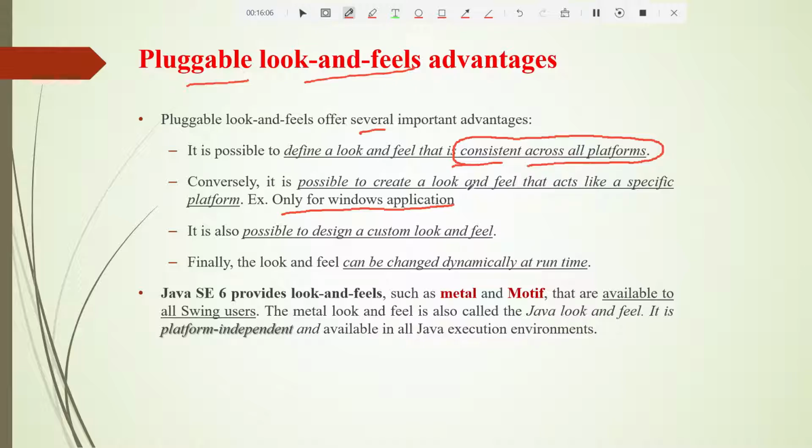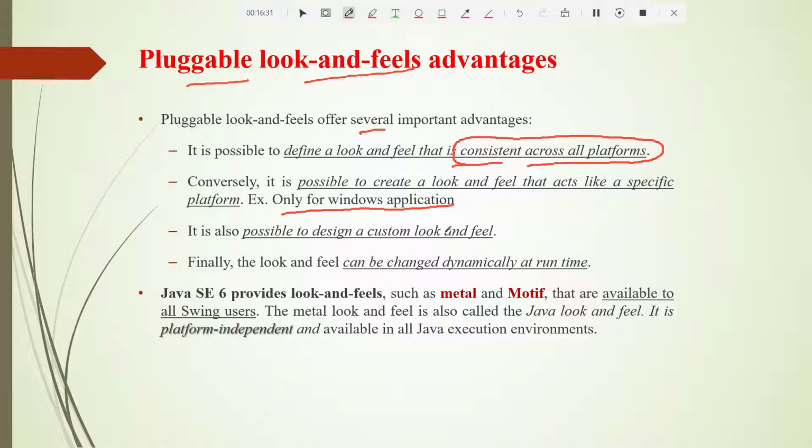If I want it to look different in Linux, the way Linux systems look, I can make that too. So all such changes I can make according to the operating system, without touching the entire logic of the window. I only have to make changes in the view part, and that is possible using swings, if you have developed the application using swings.